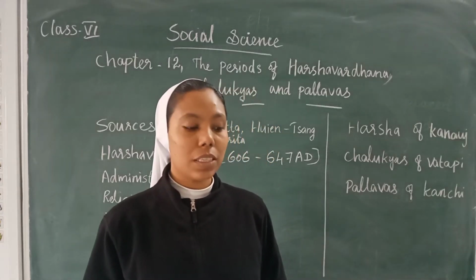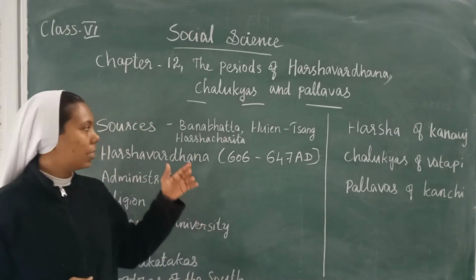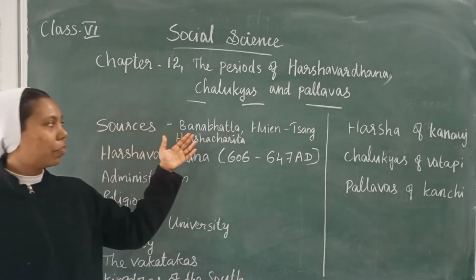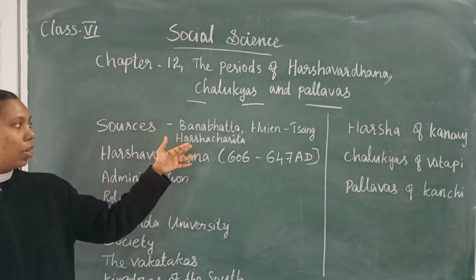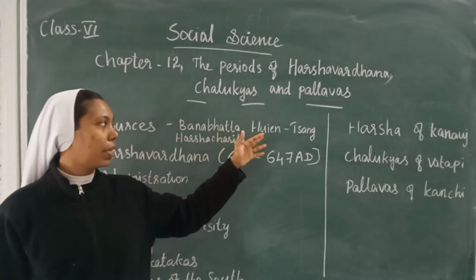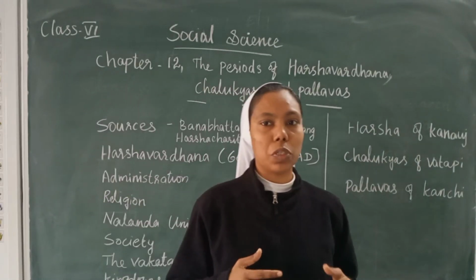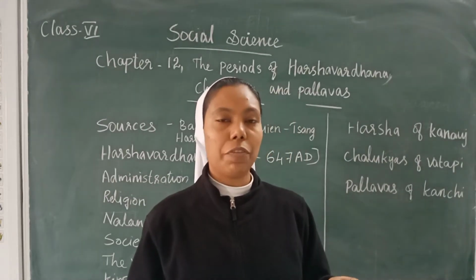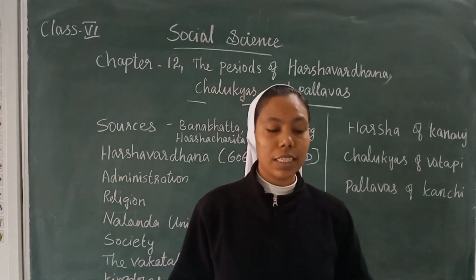Next we can see the sources from where we are getting the information about these kingdoms. We get sources from Banabhatta, the biographer, who wrote the Harshacharita, and the next one is Hiuen Tsang. He was a Chinese pilgrim who also wrote many books, and from there also we are getting the information about these periods.